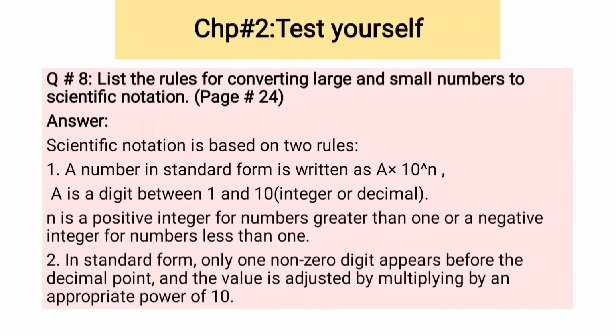Question number 8. List the rules for converting large and small numbers to scientific notation. Converting any large number or very small number to scientific notation is based on two rules.